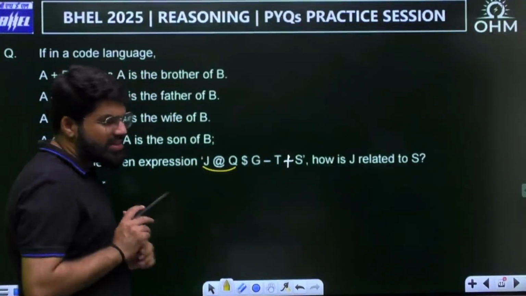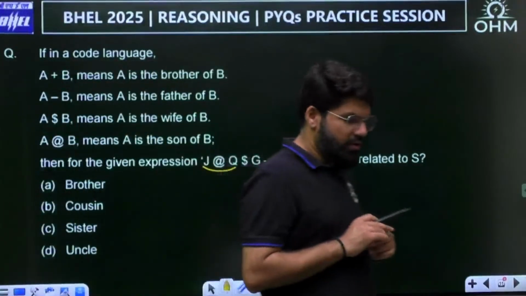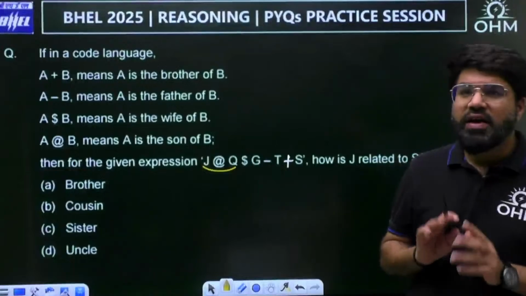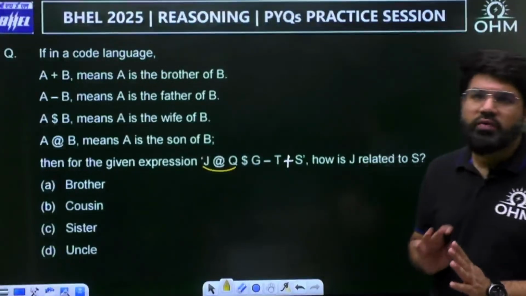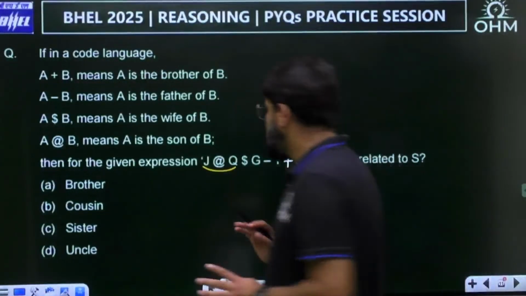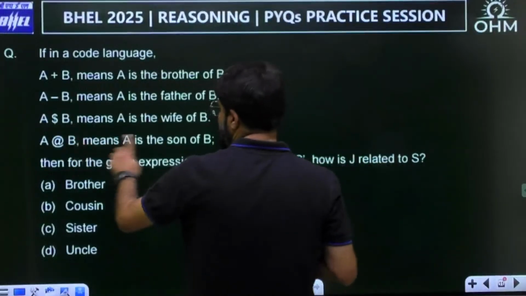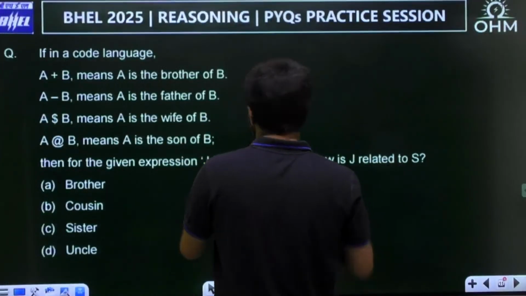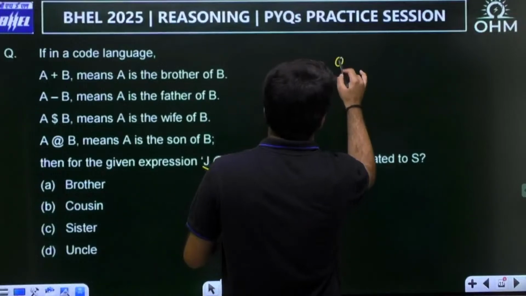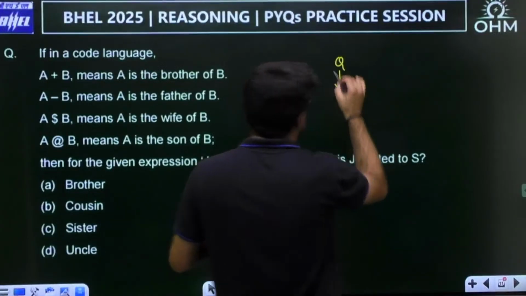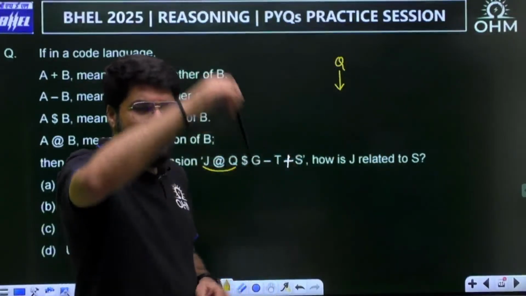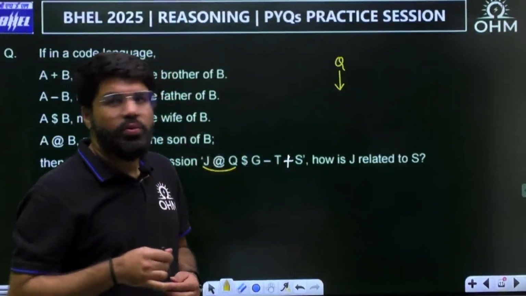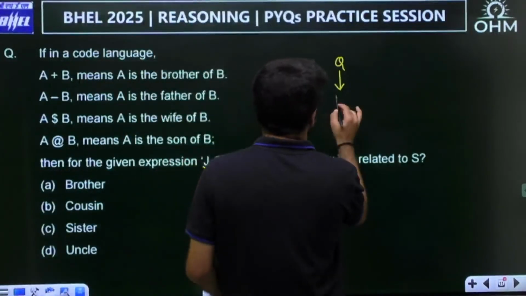Whenever it is a blood relation question, we always have a simple family chart to draw. Now J at the rate Q means J is the son of Q. So let's say this is Q and J is the son. Any parent to child relation we represent by a downward line.